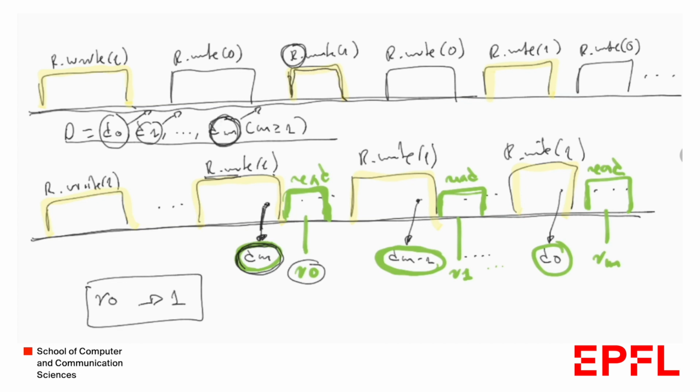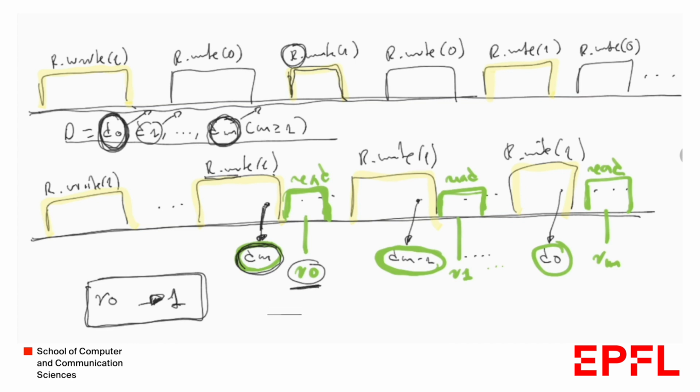And this was exactly why the first property of the digest, that the last element is equal to the last element of the sequence, was useful. And we're going to see in a bit why the fact that the first element of a digest is also equal to the first element of the sequence is also useful. Okay, so we know that this first read, R0, will return 1.